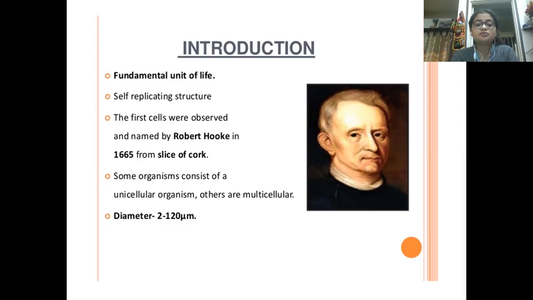Okay, and usually the diameter of a cell, different cells are of different size, different shape, they have different functions. So if we want to know about the range of the cell size, then the range is between 2 to 120 micrometer, as you can see in the slide.